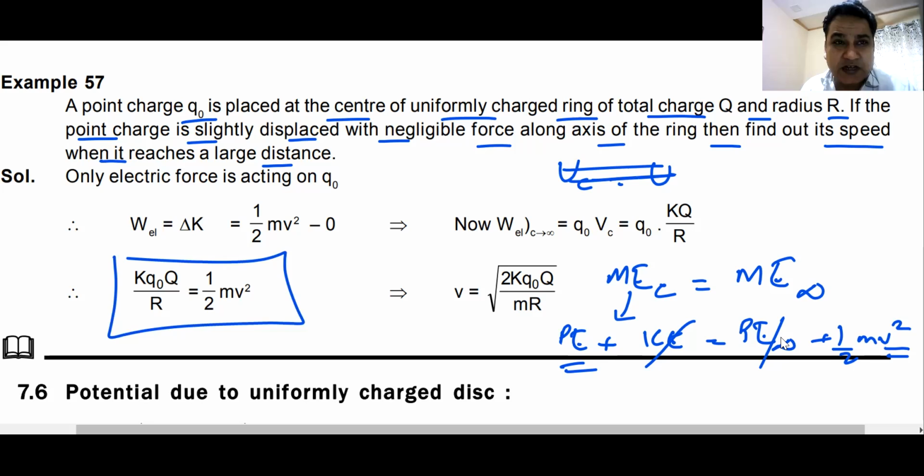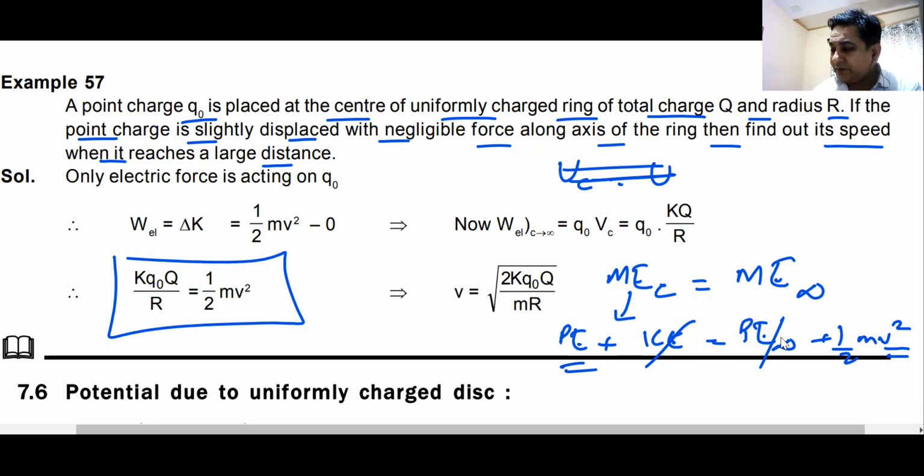The same question could be asked in the form of escape velocity from Earth. This is the planet Earth. With how much velocity I must throw this so that it never comes back? Total energy at Earth is potential energy of Earth and this mass plus the kinetic energy of this mass. At infinity, the total energy becomes 0, kinetic energy becomes 0, potential energy becomes 0. From here, you can calculate the escape velocity from Earth, root over 2 gm by r.